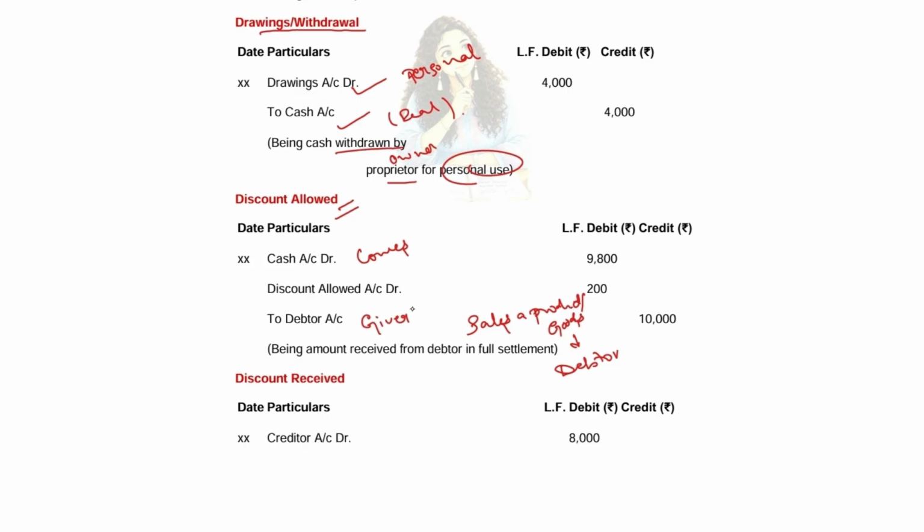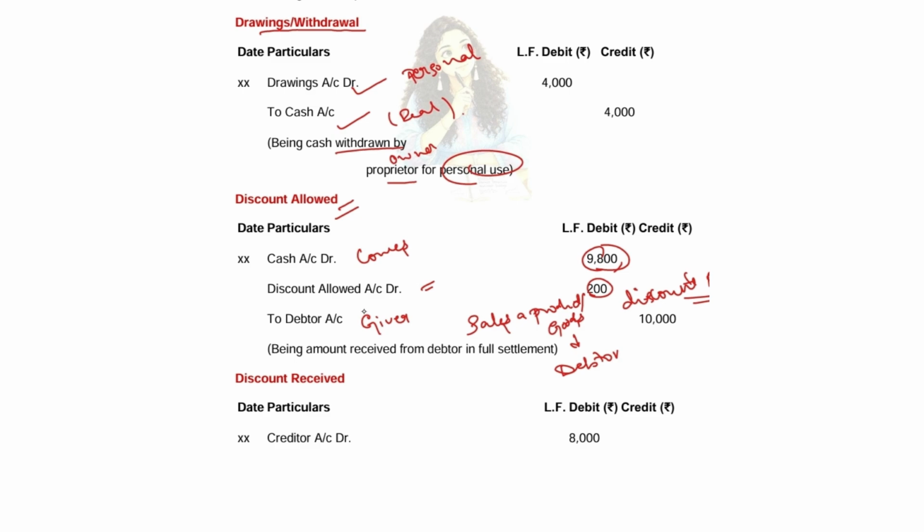Normally this will be cash account debit to debtor account. But you're giving some discount to them. Discount to the debtor, like 2% or something. So in that case, the debtor should give this amount, but what actually comes to you is 9,800 rupees, and 200 rupees goes on discount. Discount is a loss for you, so you're debiting it.